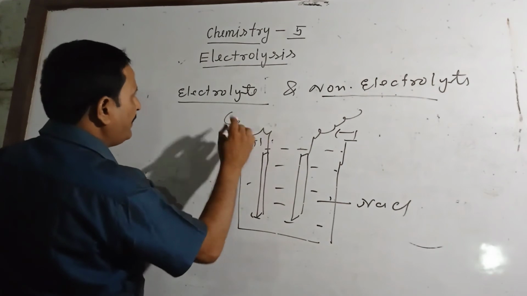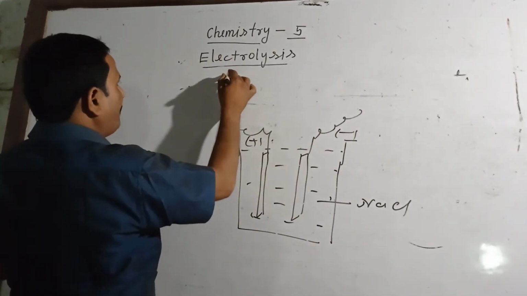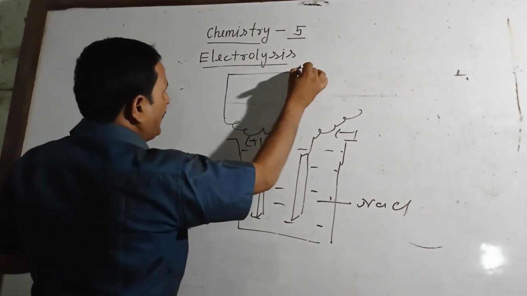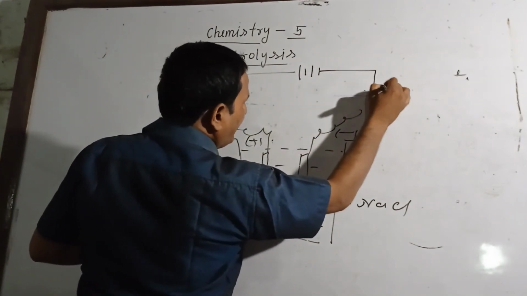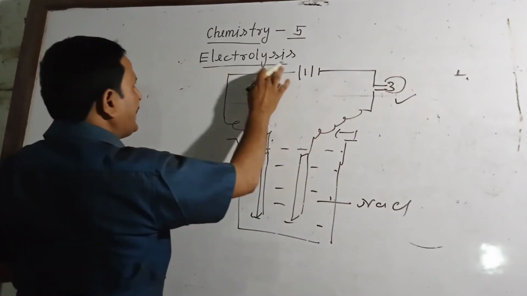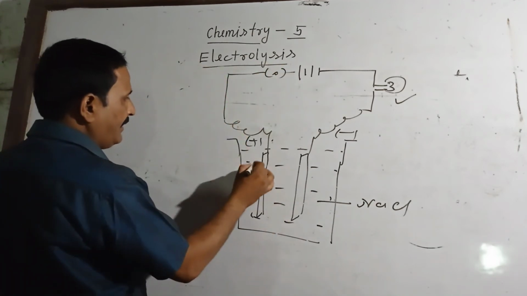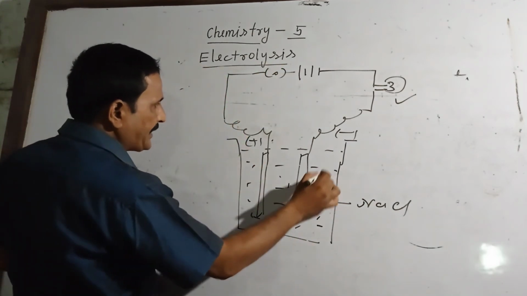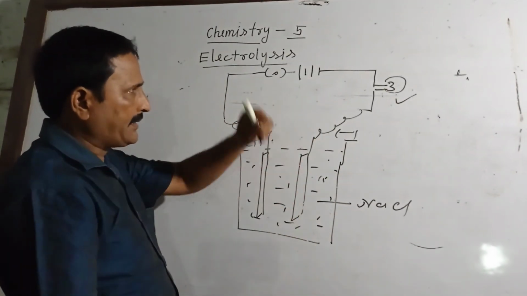After that, battery, bulb. I had not explained the usage of the bulb. This is a key. Suppose you set up this one in the voltameter or electrolytic cell.